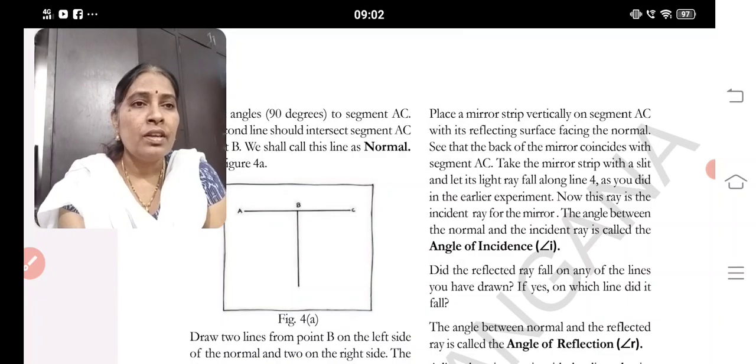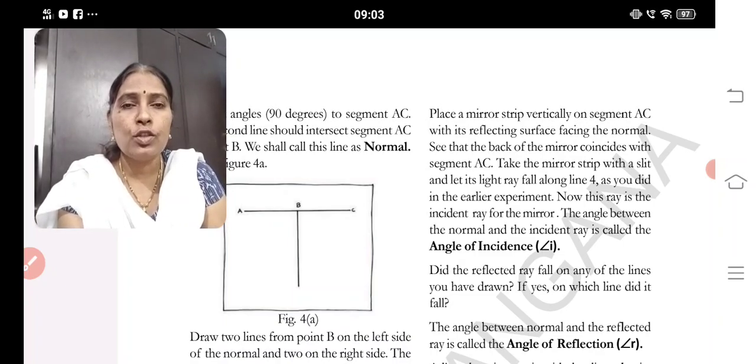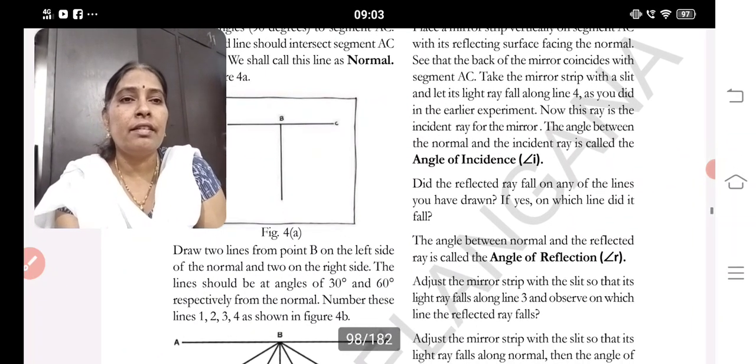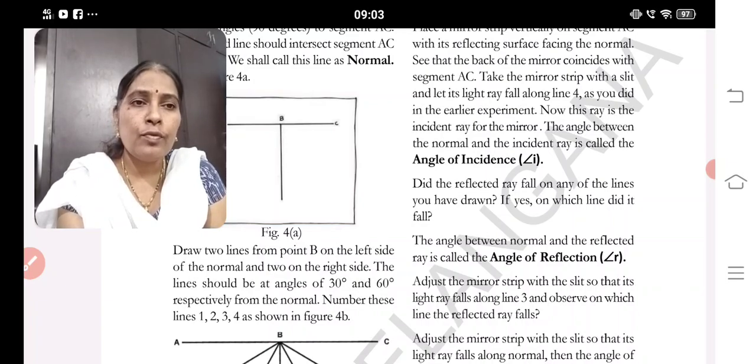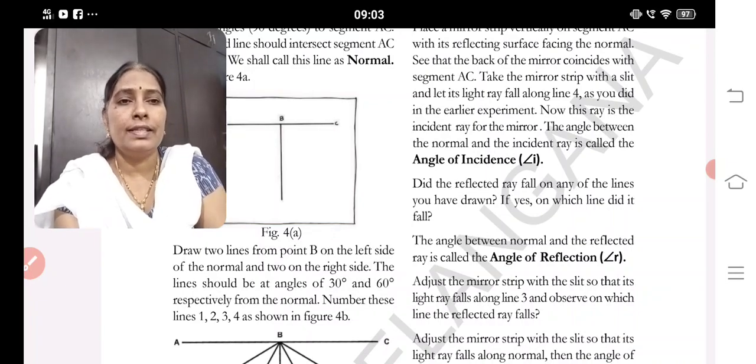Now try this. This ray is called the incident ray, and the angle of incident is denoted with the letter I. The angle between the normal and the reflected ray is the angle of reflection. Did the reflected ray fall on any of the lines you have drawn? If yes, on which line did it fall? Adjust the mirror strip with the slit so that the light ray falls along the lines, and observe on which line the reflected ray falls.